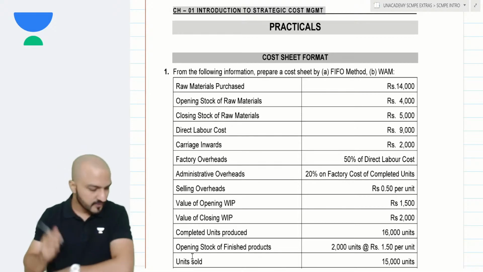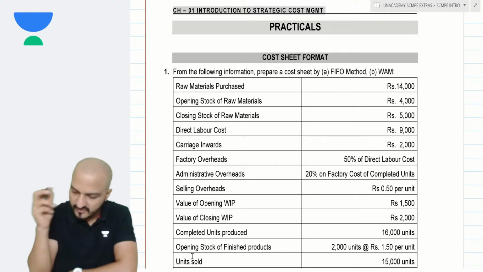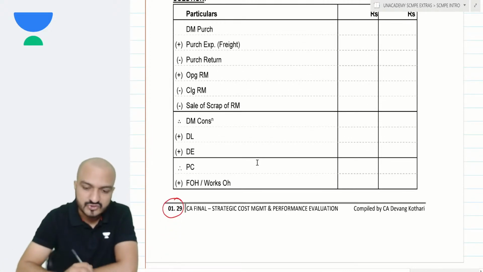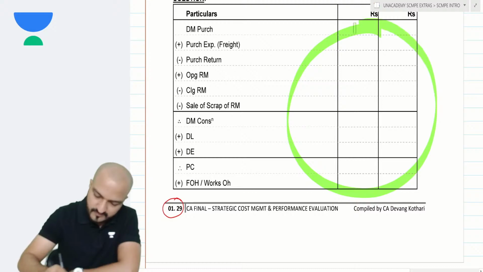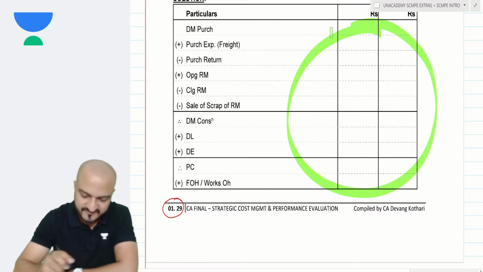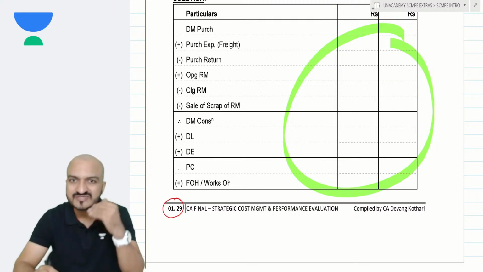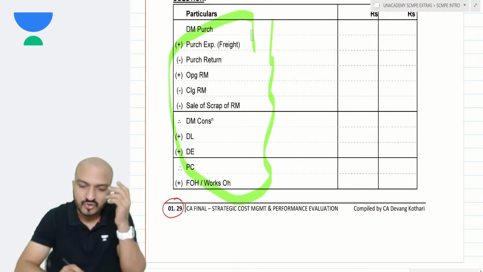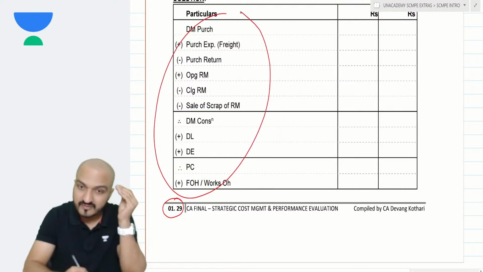Also, you notice that in this chapter 1, I have given a ready-made format of cost sheet. So when we solve this in class, we will be simply filling up the format given in my book, so that we can save some time in writing this format here. Because I told you that at CA final level, they will never ask you to make a cost sheet format.